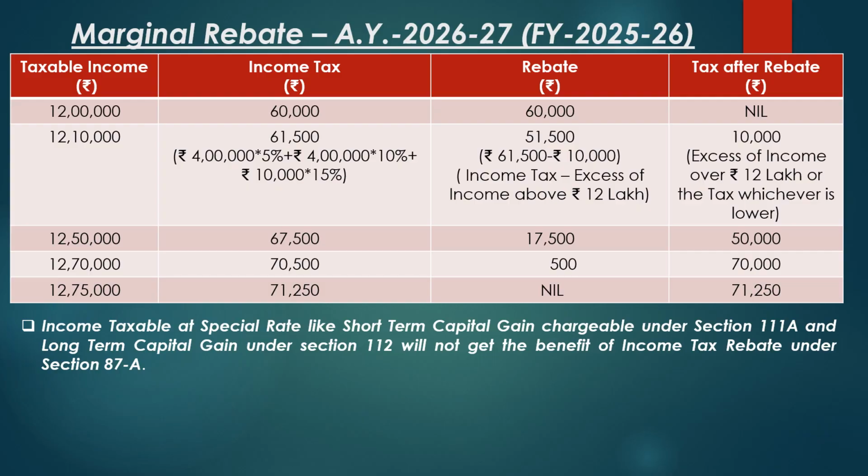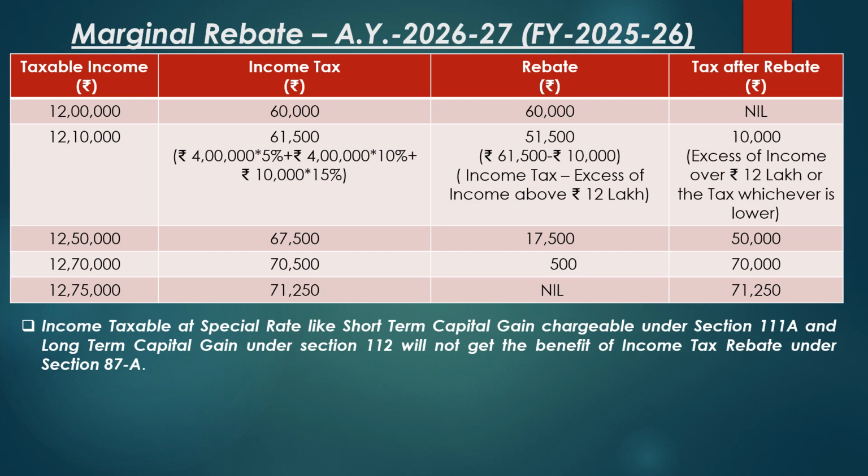Marginal rebate workings for various taxable income for the assessment year 2026-27 corresponding to the financial year 2025-26. If the taxable income of an individual is rupees 12 lakh, then the tax works out to rupees 60,000 as per the tax slab. But up to a taxable income of rupees 12 lakh, the tax is nil. Hence the rebate is rupees 60,000 and the tax payable is zero.